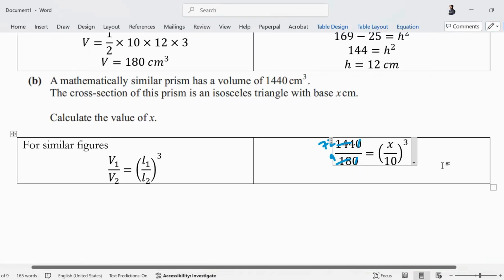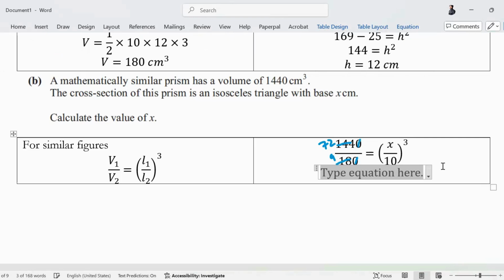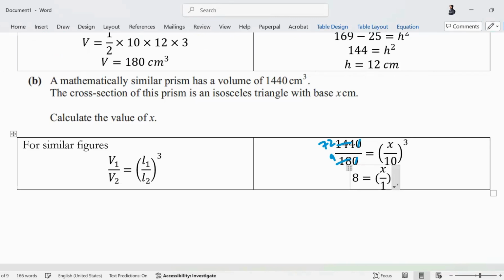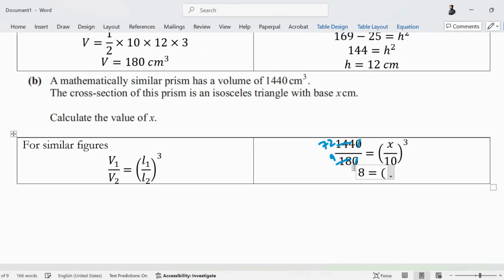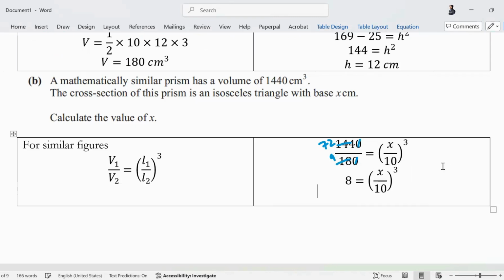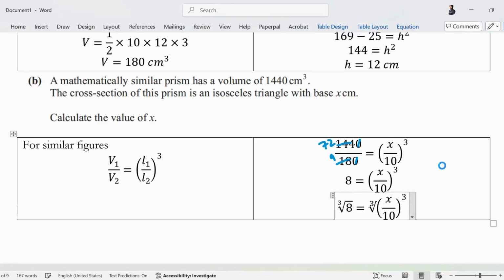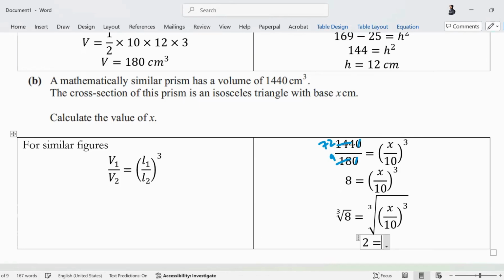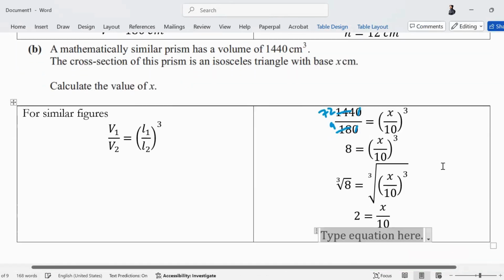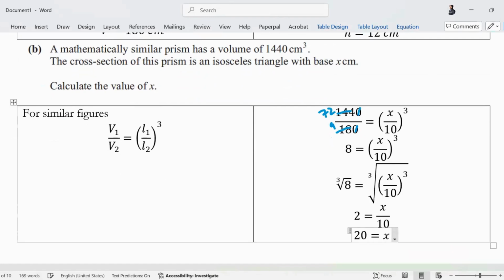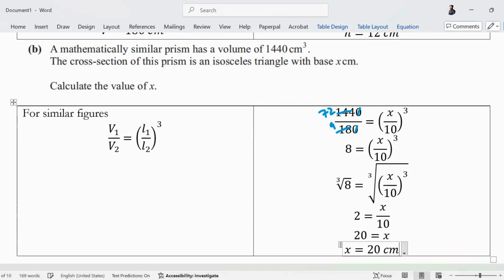So you get 8 is x upon 10 का. Can take cube root on both sides. So you get 2, 8 का cube root is 2, x upon 10. So the value of x is 20 centimeters. Is this clear?